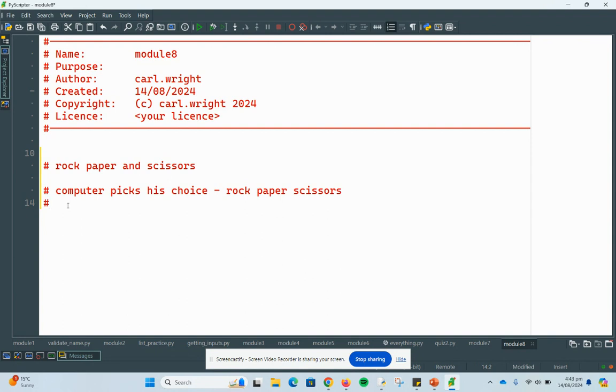Then the user has to choose his choice of rock, paper, or scissors. Then basically you have to decide who won. Okay, so it's just my comment first coding.